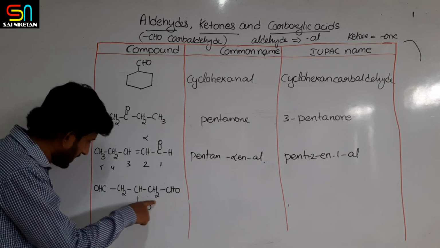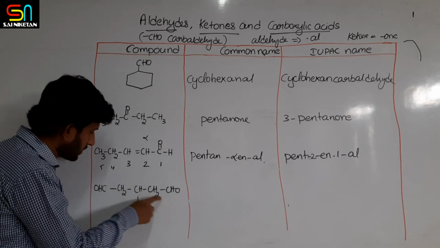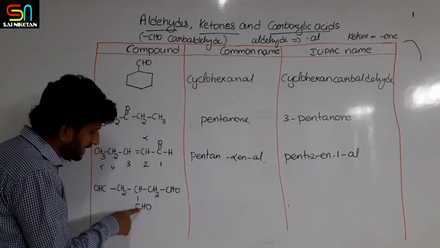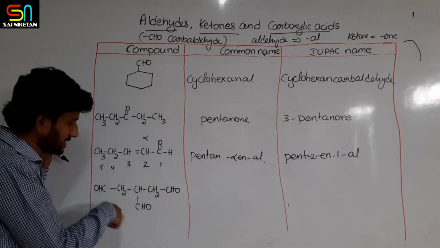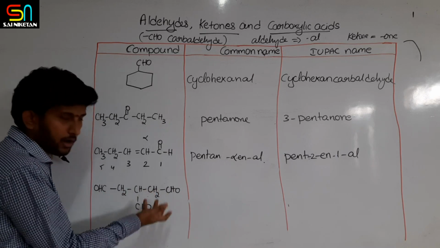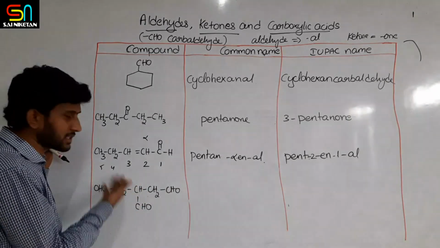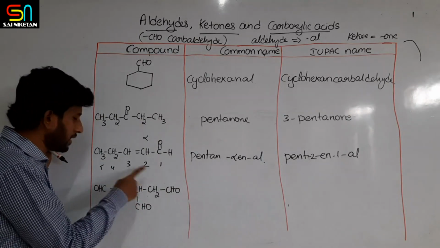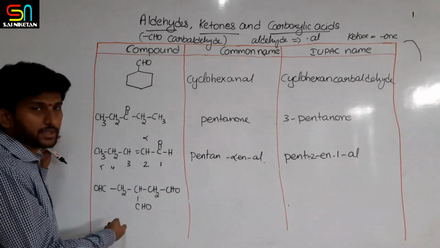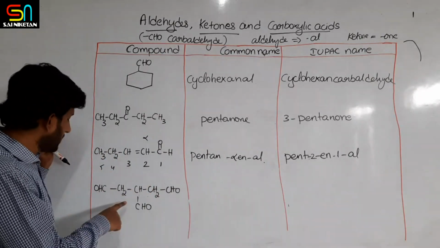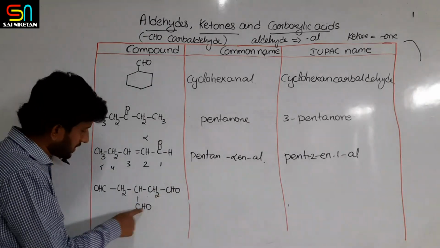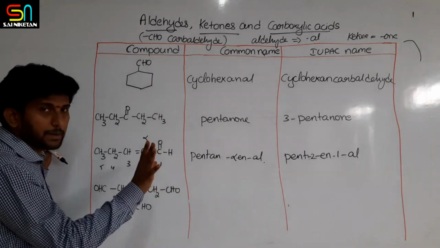If I consider this one as a straight chain, 1, 2, 3, 4, 5 carbons, but this aldehyde would be treated as a substituent group, not in the main chain. All are equivalent, the same functional groups, so you cannot neglect any one aldehyde group. You should include all of them in the nomenclature, because if I include only these two, then this will become a substituent. It should not happen like that.